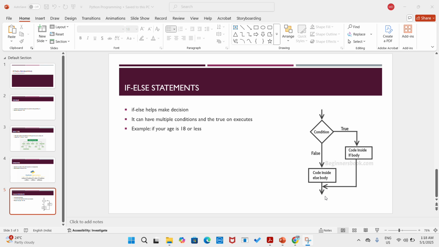So let's write two programs to better understand it, common programs which can help us easily get what if-else statements are. One program is the biggest of three numbers and another is an eligibility program. So let's hop on to it.